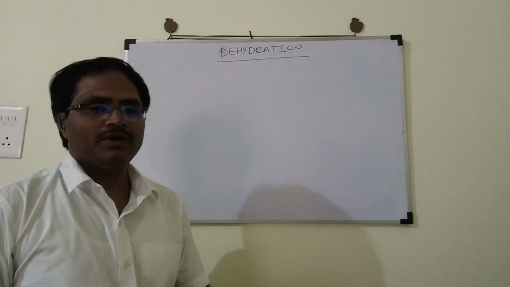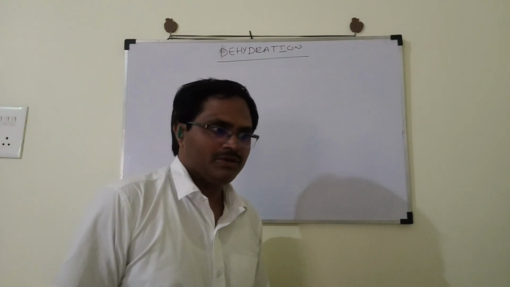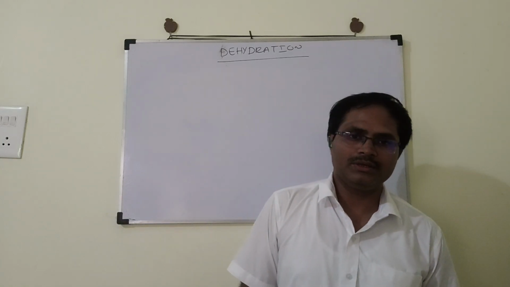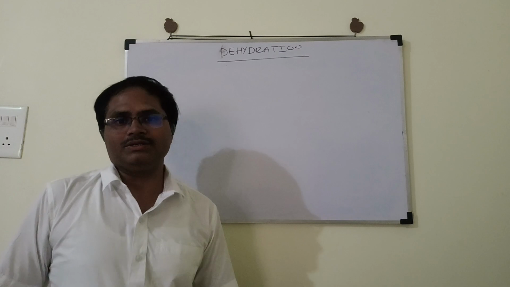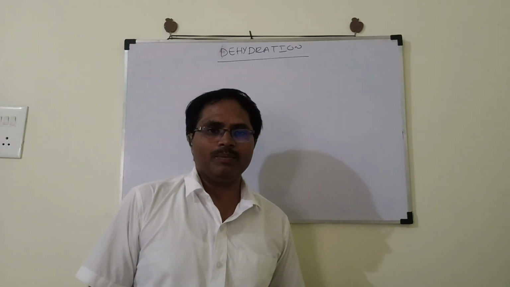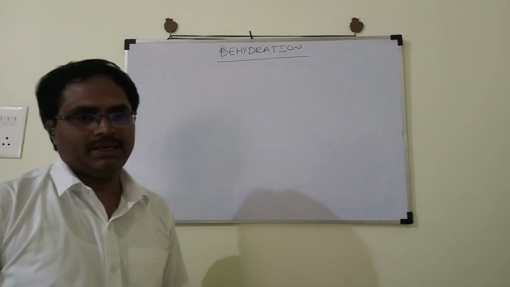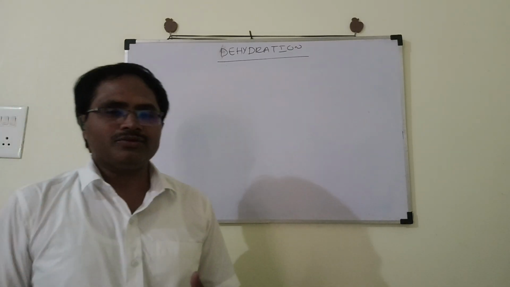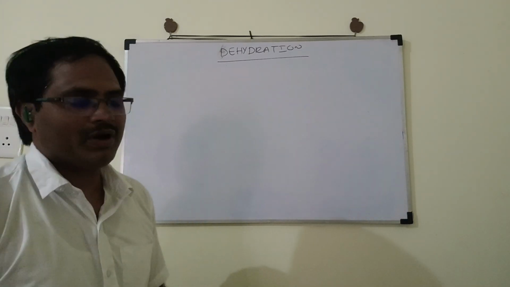Today, I would like to give a small demo on dehydration. In chemistry, we see there are many molecules which can undergo dehydration. But I would like to discuss dehydration of alcohols. Alcohols can undergo dehydration in the presence of phosphoric acid, sulfuric acid, or aluminum oxide, and produce alkenes. Anyway, let me take sulfuric acid as a catalyst and see the dehydration process of alcohols.